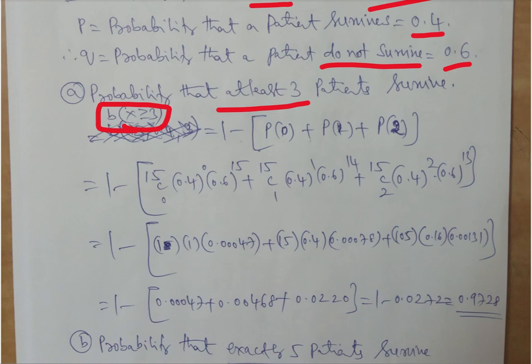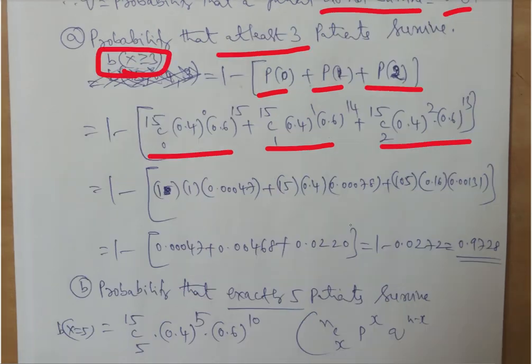So 1 minus P of 0, P of 1, P of 2. I am also using b0, b1, b2, all are fine. Whichever is convenient for you can use. You can use b0 plus b1 plus b2 also, nothing wrong, as long as you can understand. So now b of x is nCx, p power x, q power n minus x. Same formula we have used for b of 0, b of 1 and b of 2.